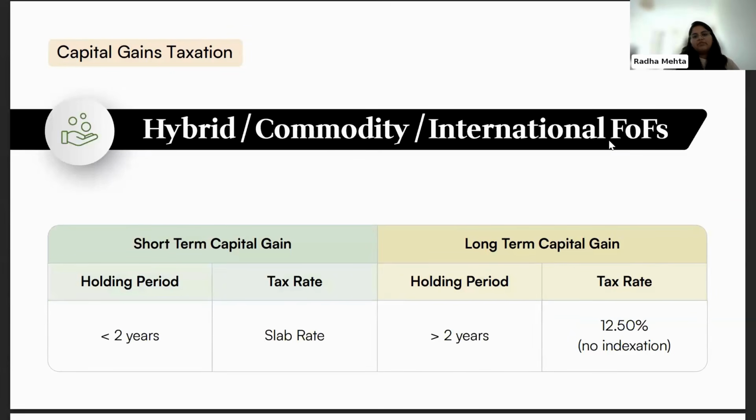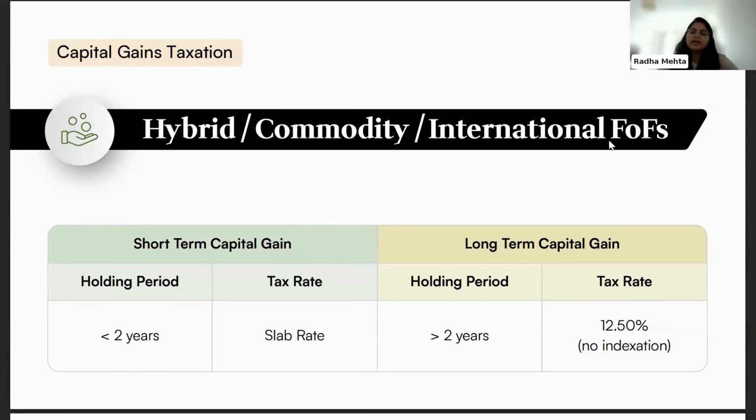And the third category in FOFs is hybrid funds, commodity funds and international FOFs. Similar to mutual funds, here the taxation is based on short term and long term, where a 2-year benefit is provided. If you're holding it for less than 2 years, it will be short term and taxed at the slab rate. If you're holding it for more than 2 years, then it will be at 12.5% with no indexation benefit provided to you.